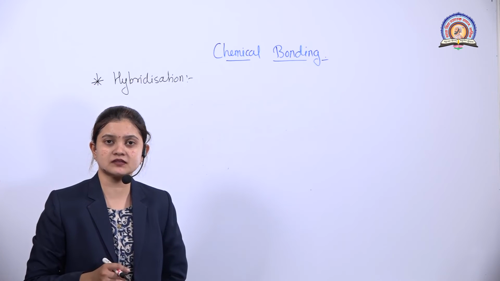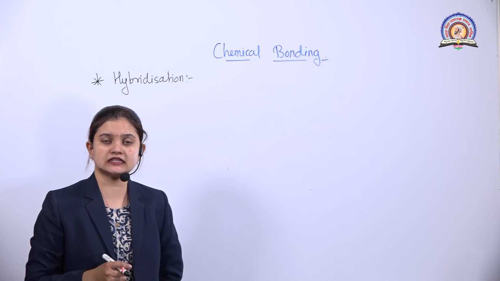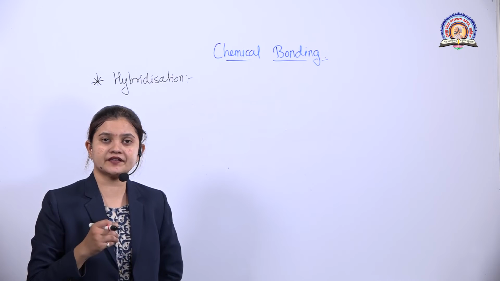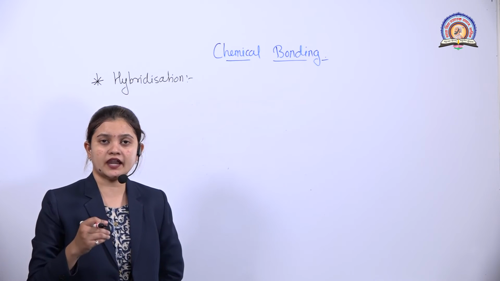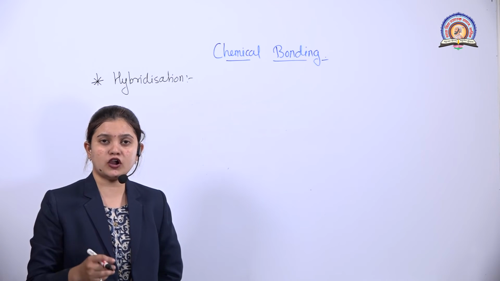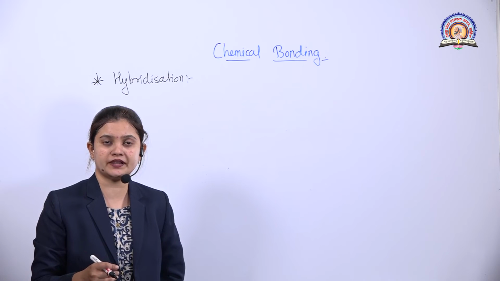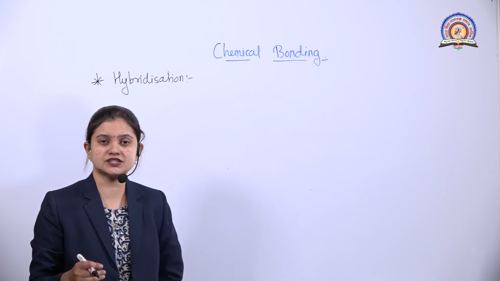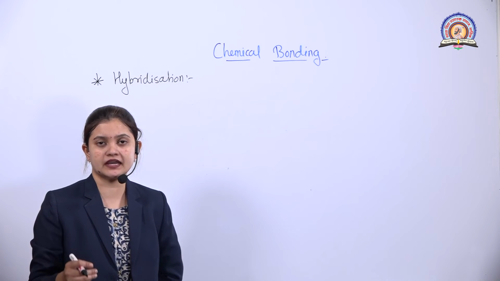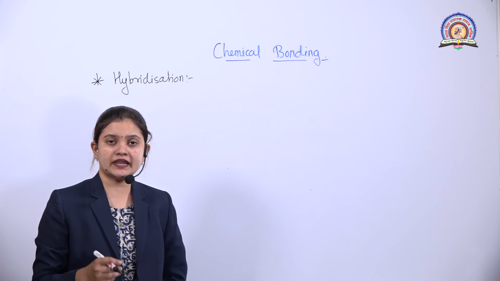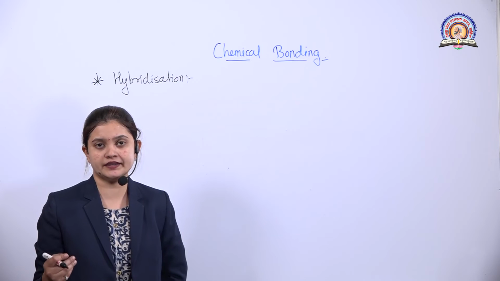What is hybridization? Hybridization is nothing but the mixing and recasting of atomic orbitals to form the same number of atomic orbitals having the same energy. This is known as hybridization, and the orbitals are known as hybrid orbitals.